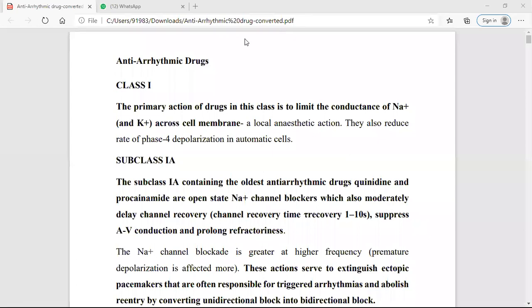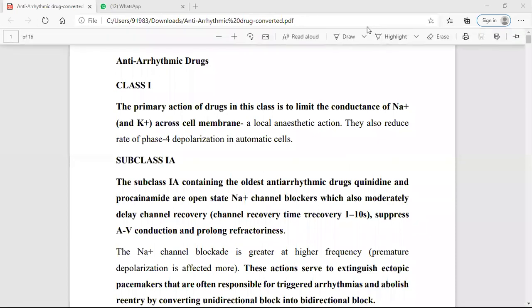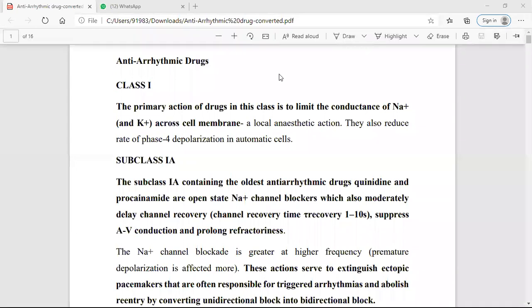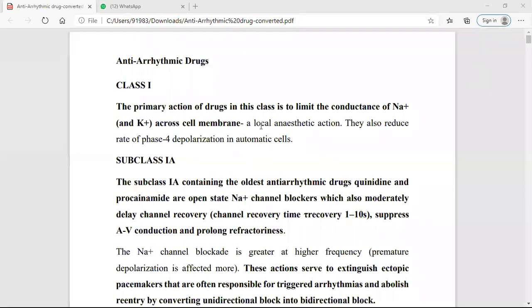Yes, absolutely. Okay. Now we'll start with our lecture. In the previous lecture, we discussed cardiac arrhythmia. You must understand cardiac arrhythmia before you start with this topic, antiarrhythmic drugs. Why is it important to study cardiac arrhythmia? Because automaticity, conductivity, effective refractory period, and action potential duration are altered by the antiarrhythmic drugs.